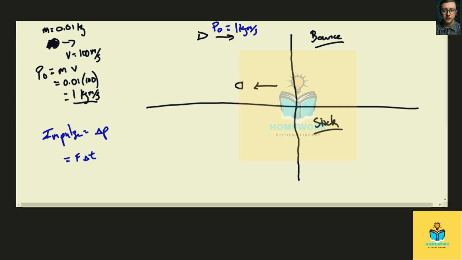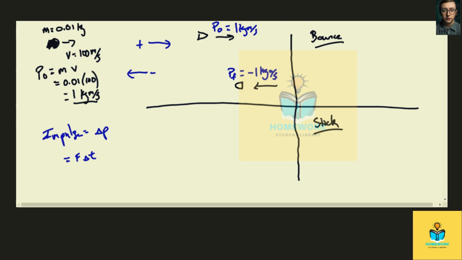The final momentum, let's just assume this thing bounces off and comes back at the same speed, right? It doesn't have to come off at the same speed, I'm just going to use that. So our final momentum is going to be 1 kilogram meter per second, but it's going the opposite direction, right? Because remember, momentum is a vector. So I'm going to call the positive direction this way and the negative direction this way. So this is going to be negative 1 kilogram meters per second.